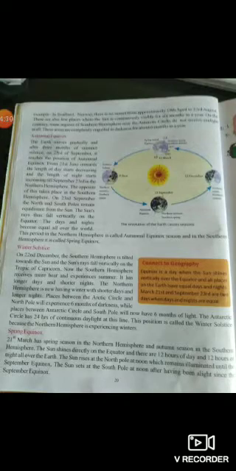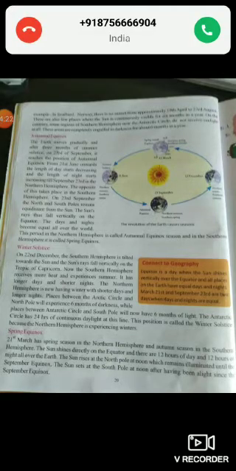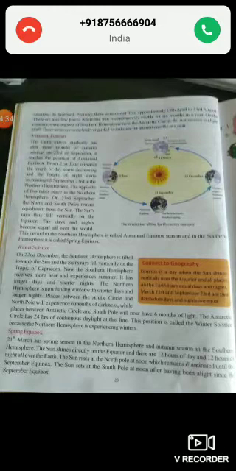So this is also an effect of the revolution of the earth. The various positions of the earth are given in your book. You can go through this and read the lesson carefully. Now two more terms are there: equinox. Some days are known as the equinox. In the same way, here also equinox has been given. So winter and spring equinox and the summer equinox. Now exercises I will give you later on.